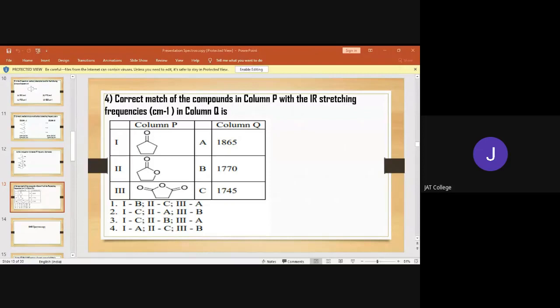A is correct in the previous question. Tell me, what is the correct option for this question? Correct match of the compounds in column P with the stretching frequencies.